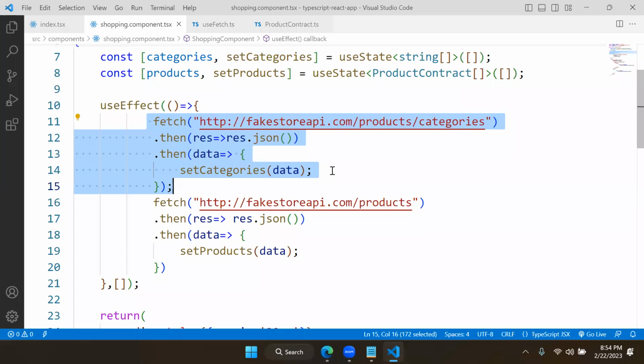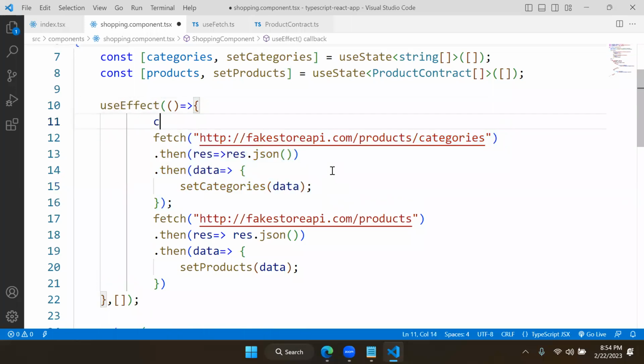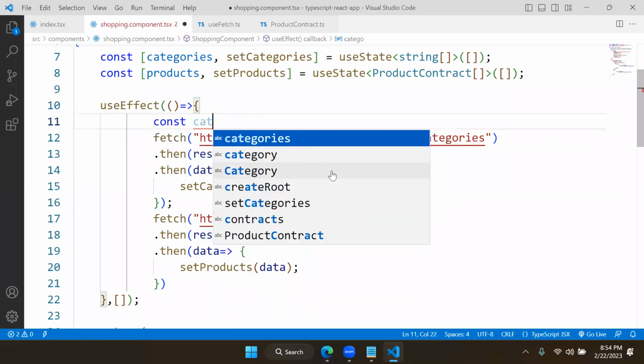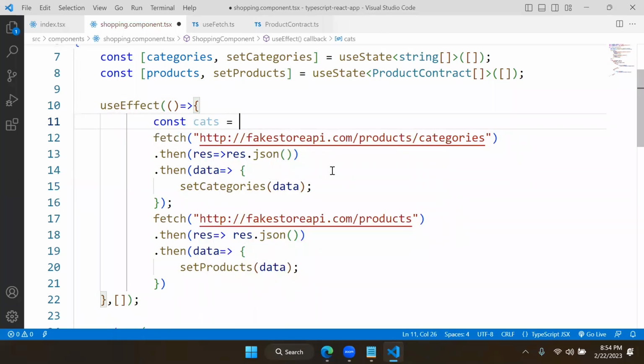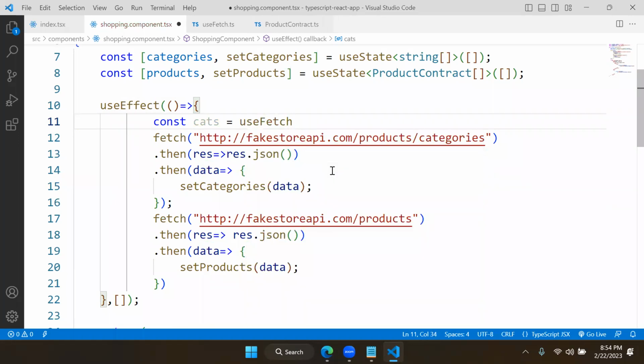Now what we have to do? We need to create a constant which can get the data and display it. Suppose I am defining a constant called cats, for categories. Suppose I defined it like this, and what it will use is useFetch. From which location is it fetching? http colon fakestoreapi.com slash categories. That is what it is doing.